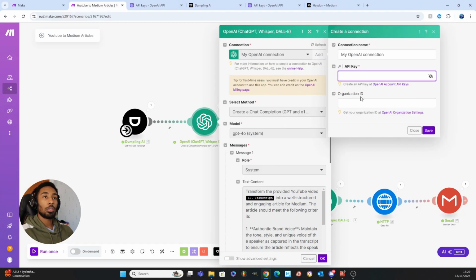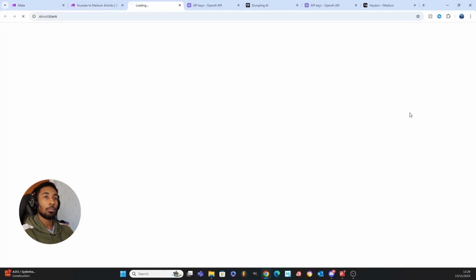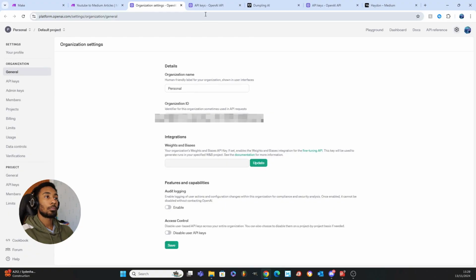Next will be the organization ID, right? Again, there's another link underneath it. You're going to click here and you will get your organization ID once you click it. You can see it's right here. I might have to blur this out because I think it's private information. It's not as private as your API key. Your API keys and tokens, you're going to want to keep hidden and secret. But organization ID, I don't think is that important. But still keep it secret and protect your AI business.